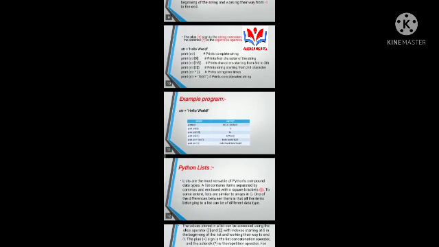For example, str equals hello world, print str prints the complete string, and this is the program of Python strings. And this is another example of hello world.